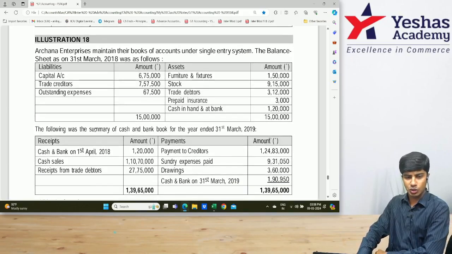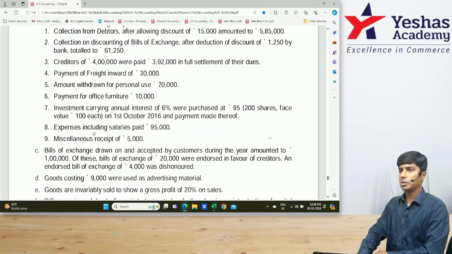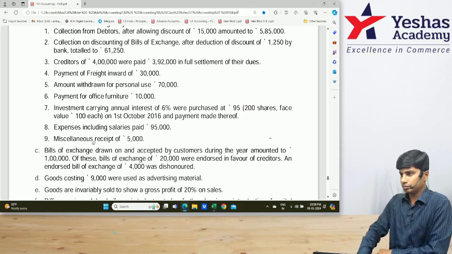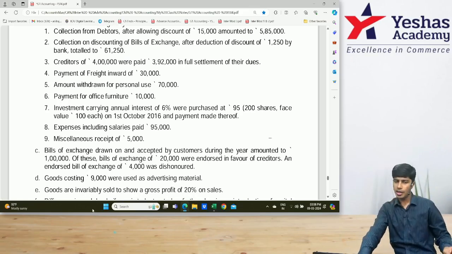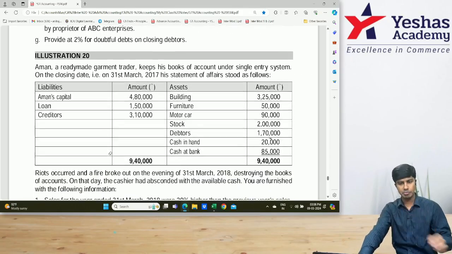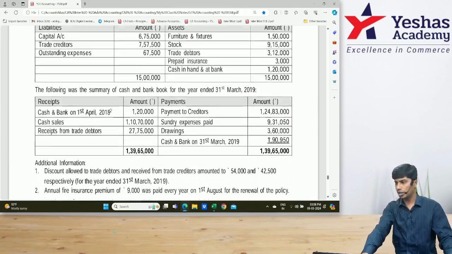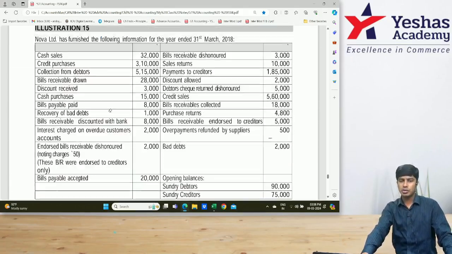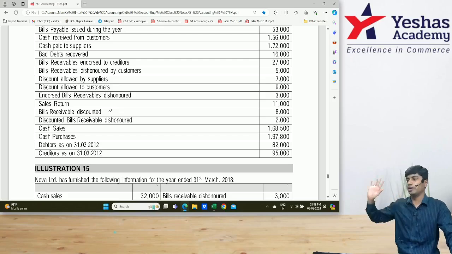If we can do 2 questions or 3 questions, then we can take a short break. I'll do 3 questions, then I'll give a short break of 15 minutes. After the short break, I'll do only 1 question, and then we'll wind up for the day. Whatever is remaining will be our tomorrow's target. I would want to do as much as possible today because tomorrow we should not be under pressure. Tomorrow we should be doing it comfortably.